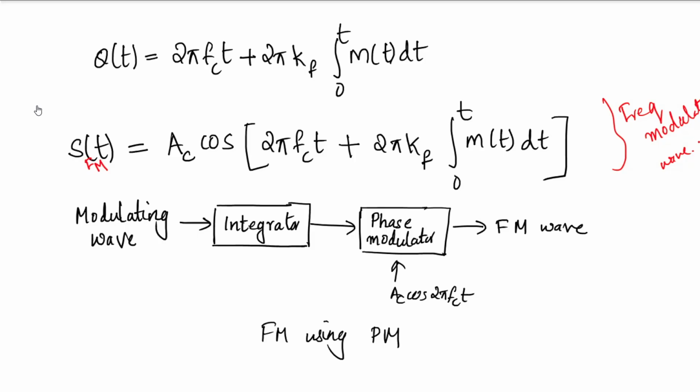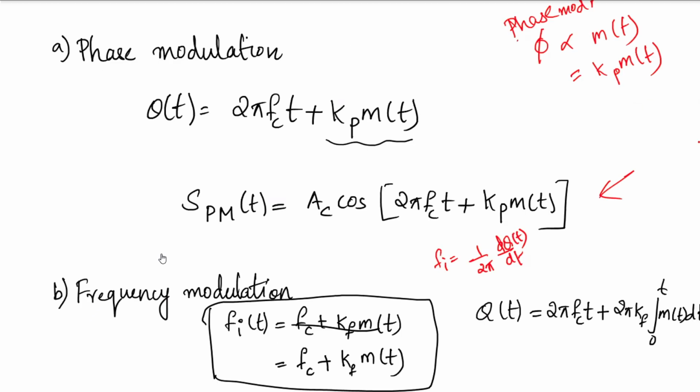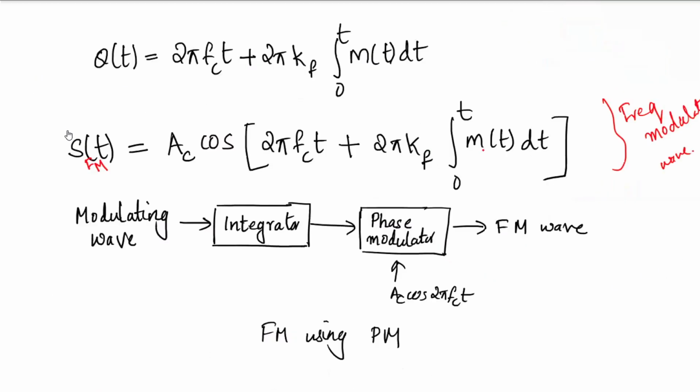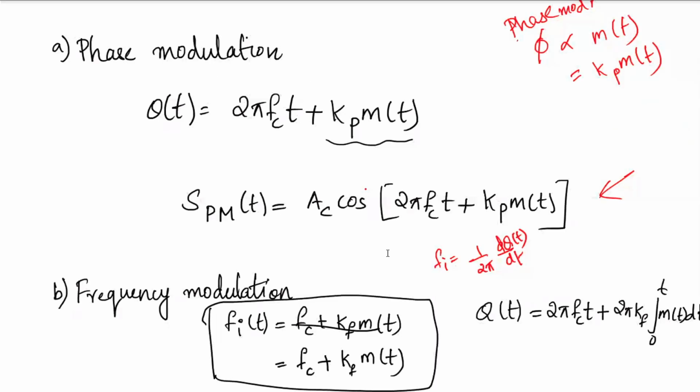So now, as a phase, we are trying to connect FM and PM. See, this is the expression for PM: Ac cos(2 pi fc t plus kp m(t)). And this is the expression for FM: Ac cos(2 pi fc t plus 2 pi kf into the integral from 0 to t of m(t) dt). What is the difference between these two expressions?